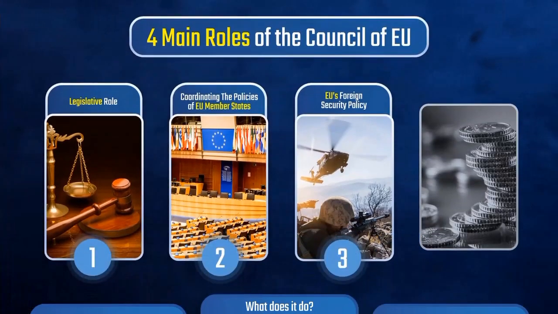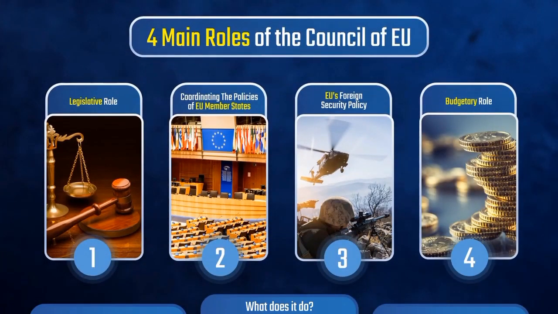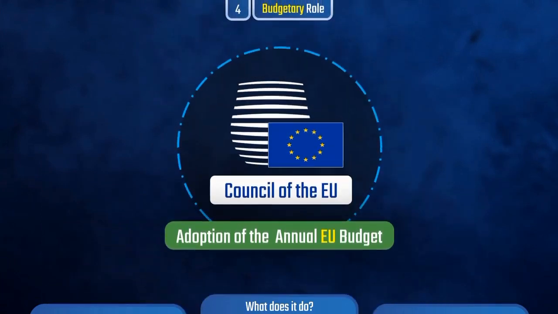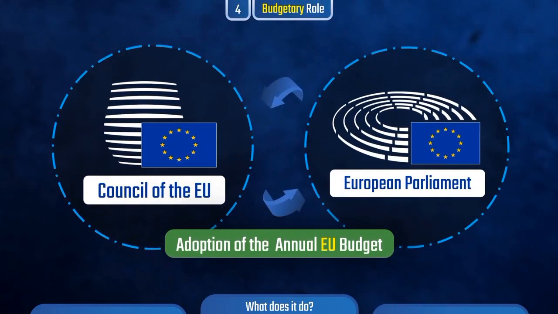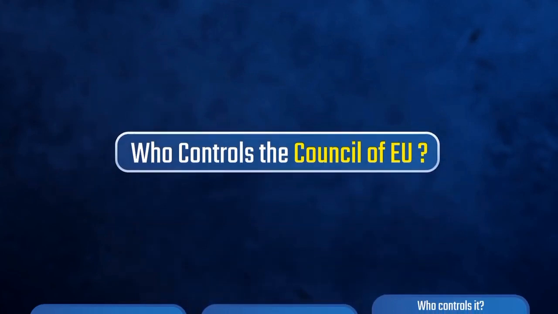And lastly, there's the budgetary role, where the Council plays a key role in the adoption of the annual EU budget, working jointly with the European Parliament. So who controls the Council of the EU?